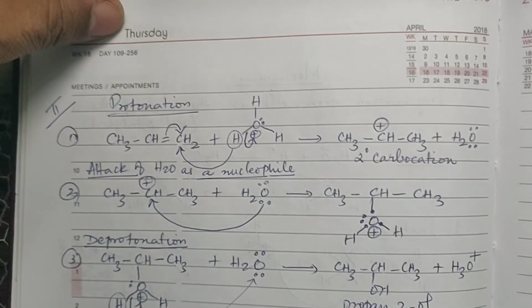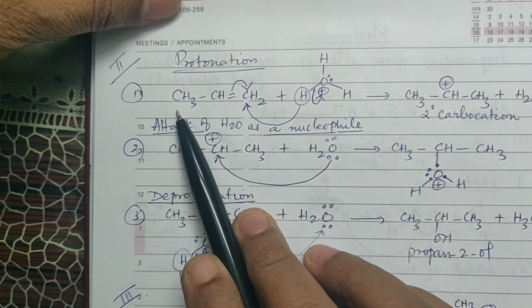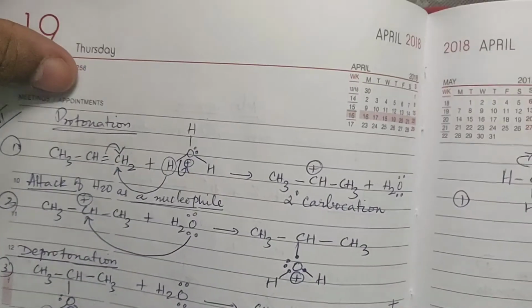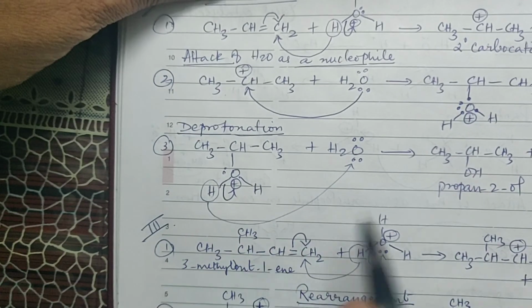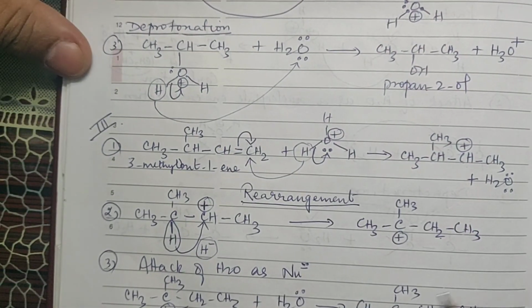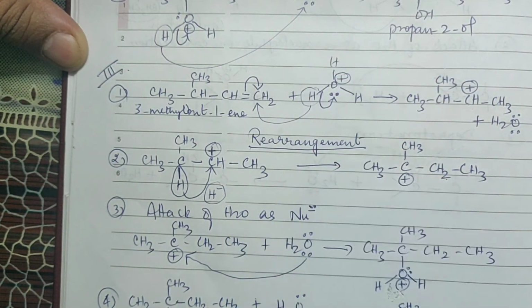Now here I have given different examples. This is with ethene, and here I have given you with propene and shown how you are getting a secondary alcohol as a product. And if you are using a substituted alkene of this kind, then how the process is going on.